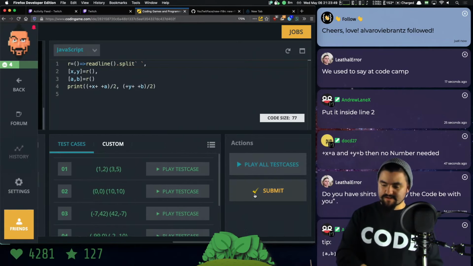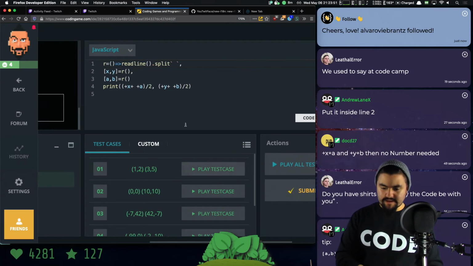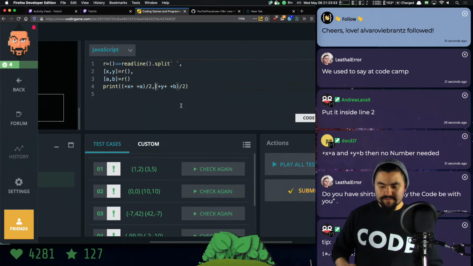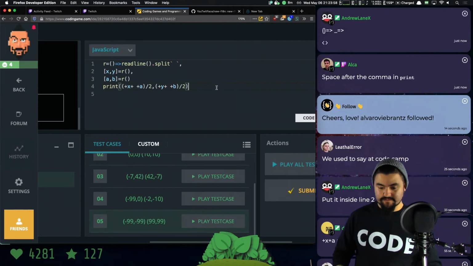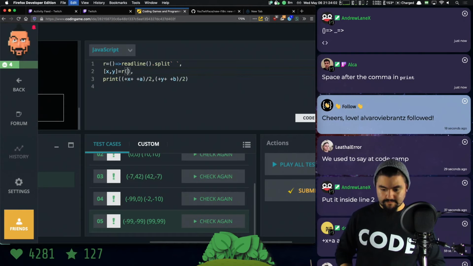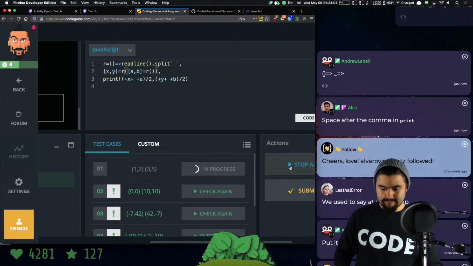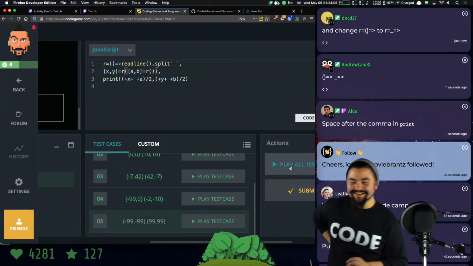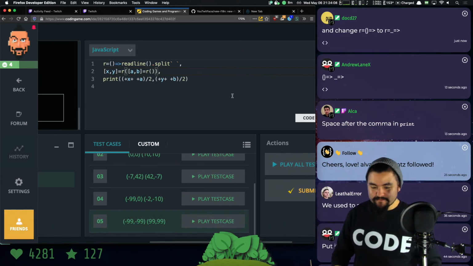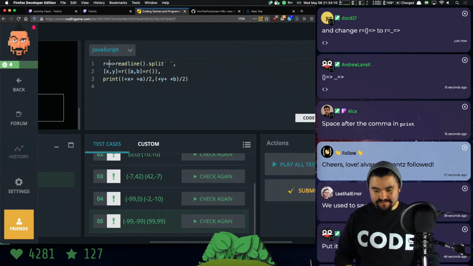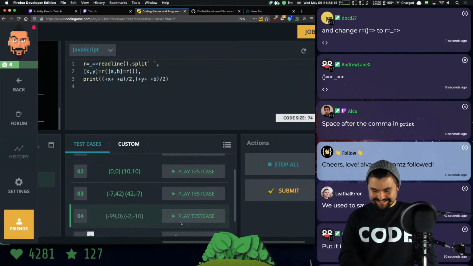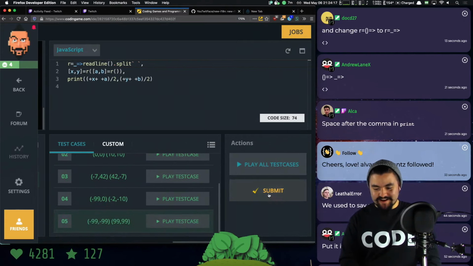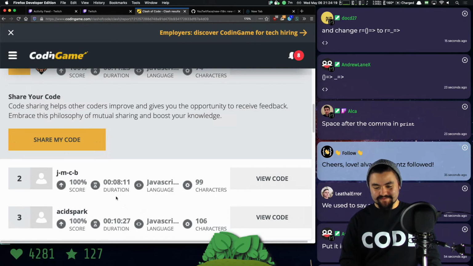Yeah, so this is definitely less characters. That got us down to 77 characters. No space needed there. That's 76 characters. Put it inside line 2. Whoa! Yep, and then that saves 1 character. This is ridiculous. 74 characters. All right, I'm just going to submit it. I don't want to try and make it any smaller than that.